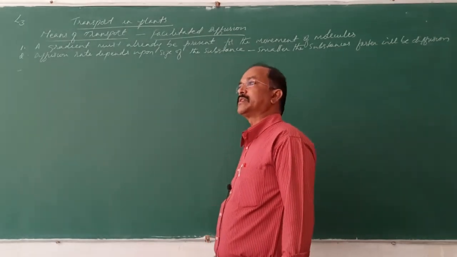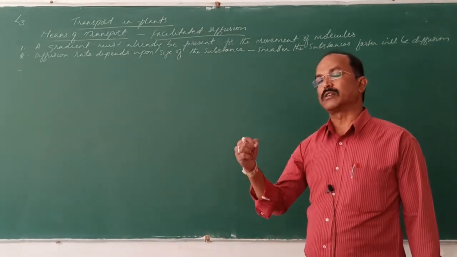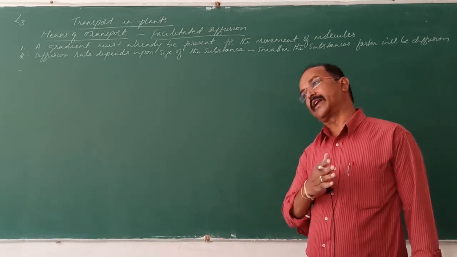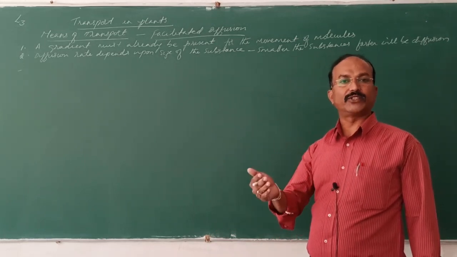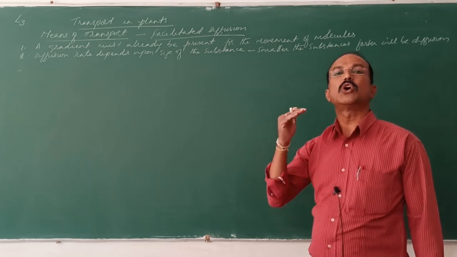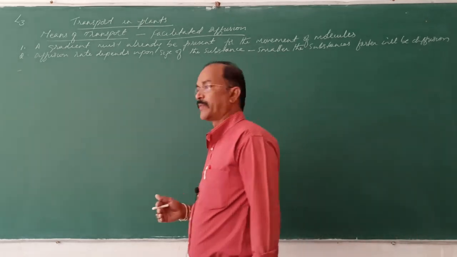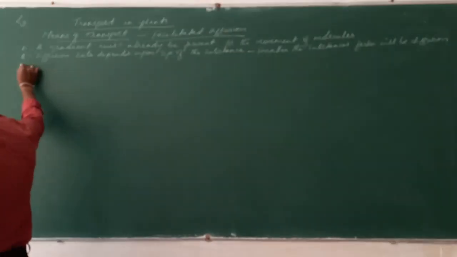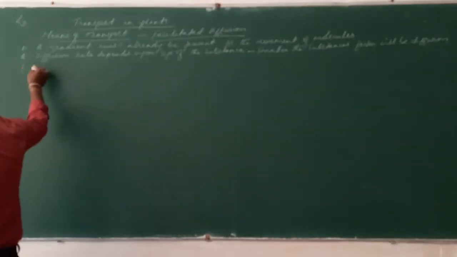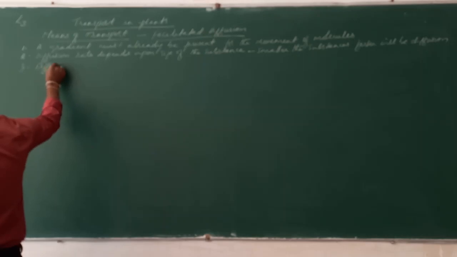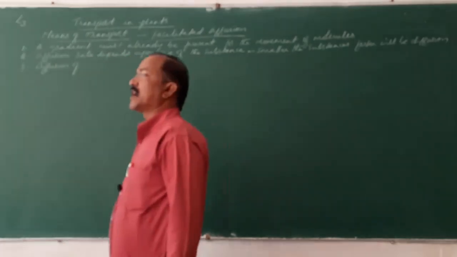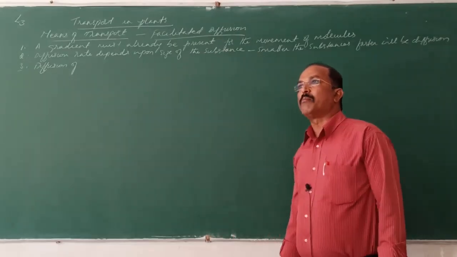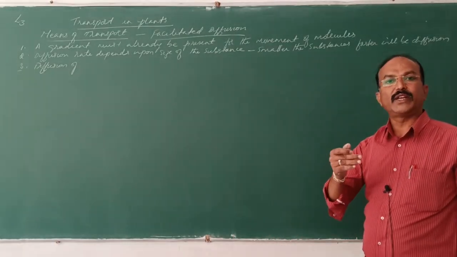So when the substances are smaller and smaller, the diffusion rate will be faster. When the substances are larger, the diffusion becomes slower. So this is another point. Now the third point, diffusing substance: diffusion of a substance across a membrane depends upon the solubility of the substance in the lipids.